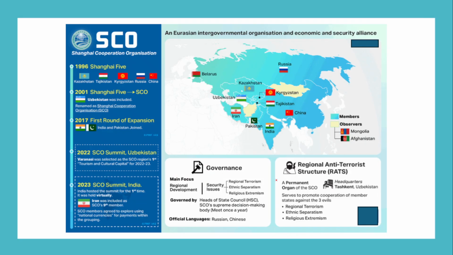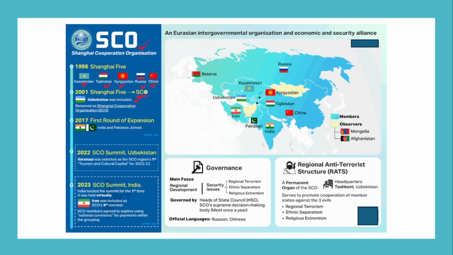So therefore, since it has not paid attention to India's concerns, India did not sign the joint statement of the defense ministers meeting at the Shanghai Cooperation Organization. Now, there are some details with respect to the Shanghai Cooperation Organization. SCO was first formed as the Shanghai 5 in 1996 with 5 countries: Kazakhstan, Tajikistan, Kyrgyzstan, Russia, and China. Now, in 2001, this Shanghai 5 became the Shanghai Cooperation Organization, and in 2001 itself, Uzbekistan became a member of